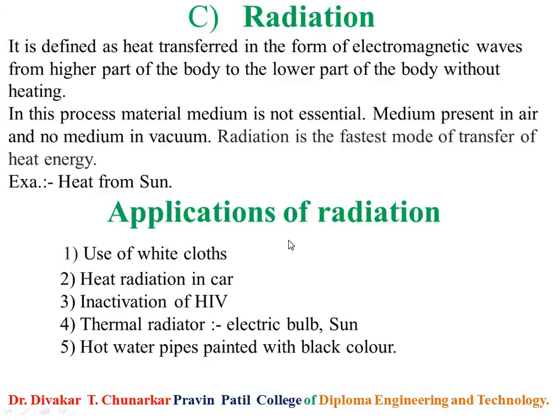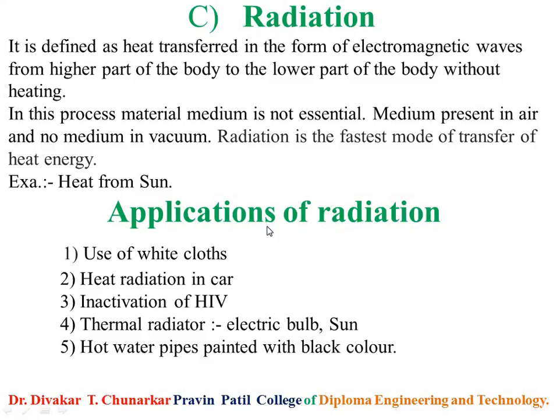Then uses of good conductors. For example, in diesel and petrol engines, quick dissipation of heat is necessary. Second, immersion heaters are made of a good conductor of heat so that the heat develops easily. Then the conductivity of the earth's crust is determined by Angstrom using the periodic flow method. Then the safety Davy lamp: the flame of the lamp is covered with a cylindrical chimney of iron gauze, which is a good conductor of heat.